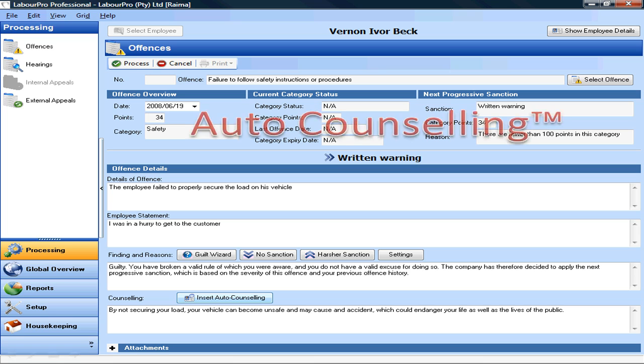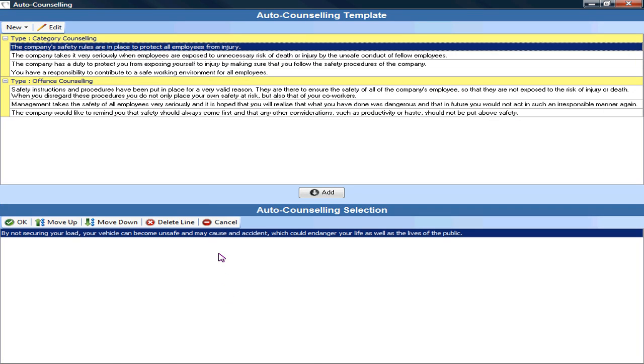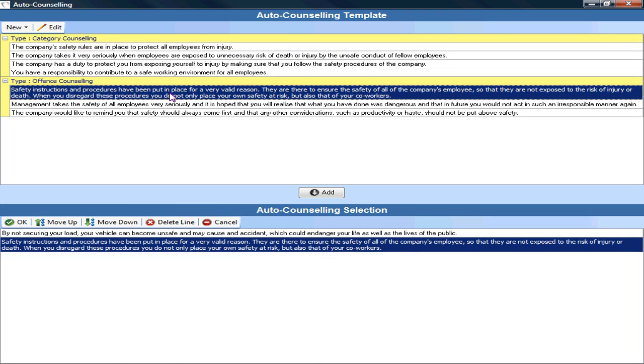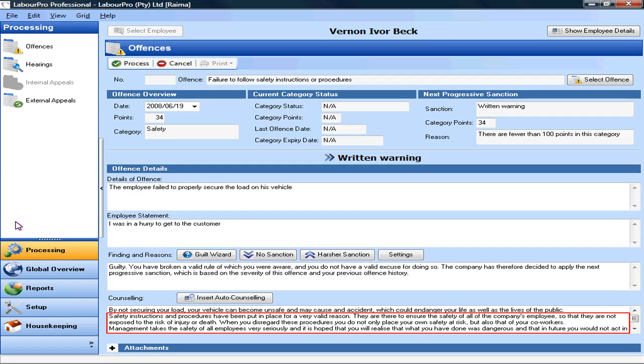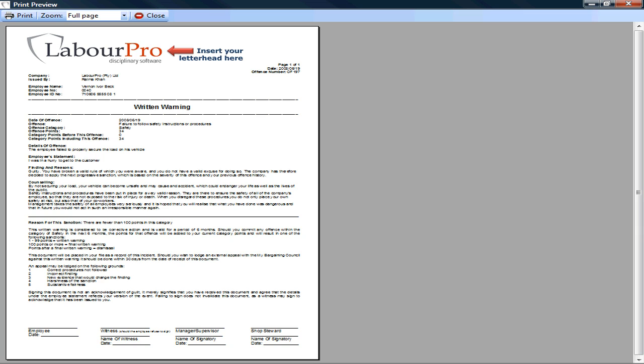To speed up this process, LabourPro has an auto-counseling feature that allows you to create and then select predetermined counseling messages from a list and insert them into the employee's warning. The benefit is that your counseling messages are consistent and delivered in the tone and language that was intended, regardless of who issued the warning. You will also find that employees are far more accepting of warnings when effective counseling is conducted, because it helps them to understand where the company is coming from.